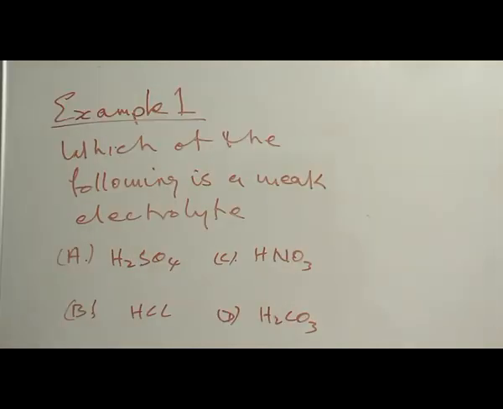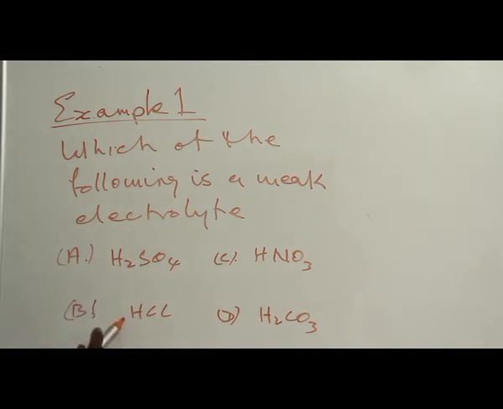Example 1. Which of the following is a weak electrolyte? Options: A. Tetraoxosulphate(VI) acid, B. Hydrochloric acid, C. Trioxonitrate(V) acid, and D. Trioxocarbonate(IV) acid. Let's consider them one after the other. A. Tetraoxosulphate(VI) acid is a strong electrolyte because it ionizes completely in water.